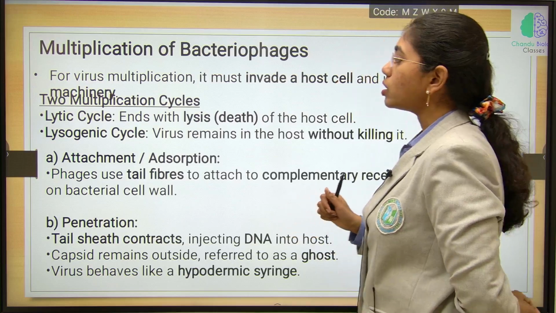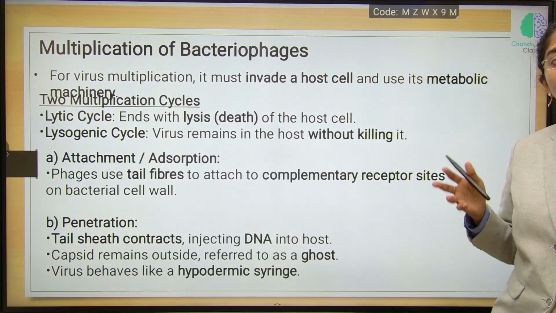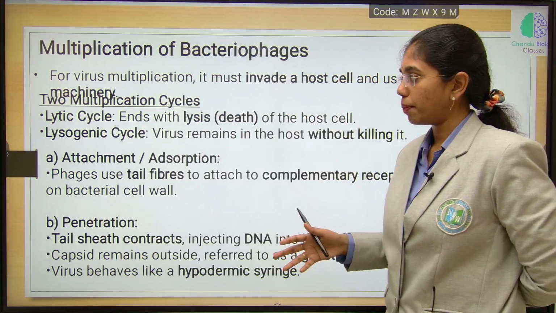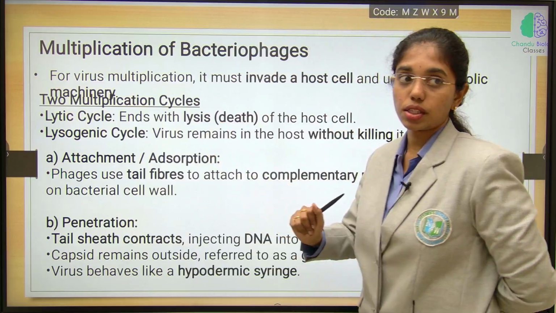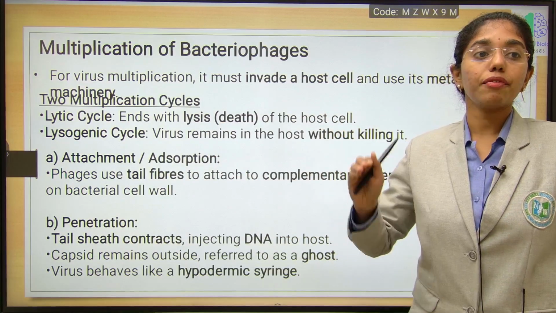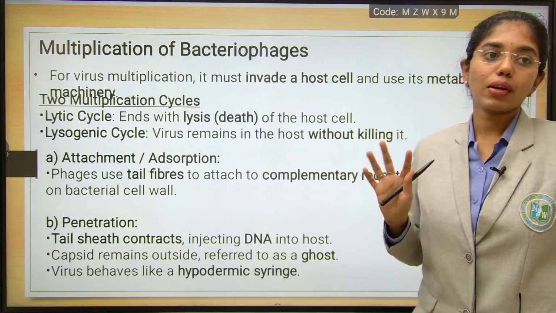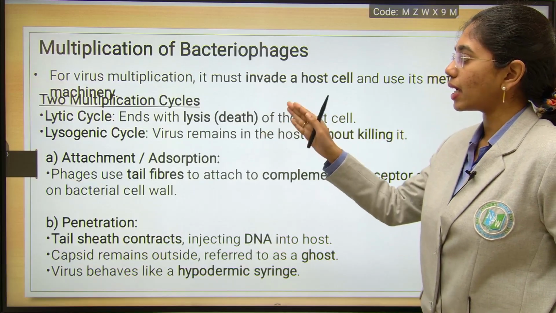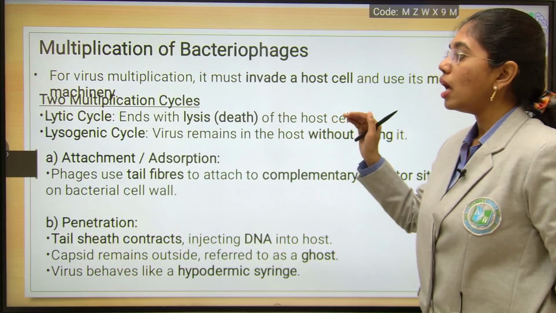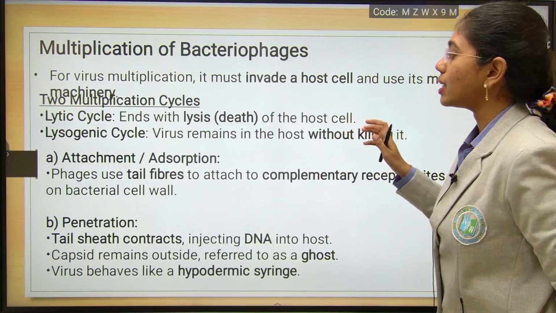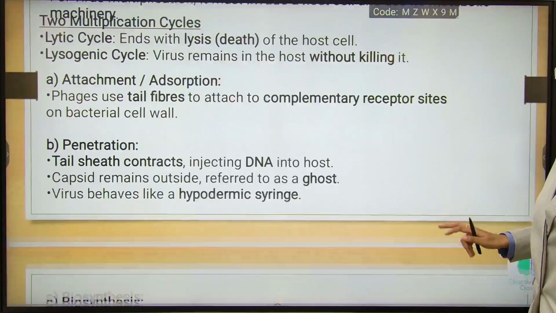If the host cell dies because of viral replication or multiplication, then it is addressed as the Lytic cycle. If the host cell survives along with the virus particles, then it is known as the Lysogenic cycle. The Lytic cycle ends with the death of the host cell. In the Lysogenic cycle, the virus remains in the host without killing it.